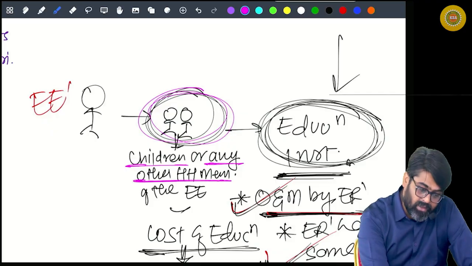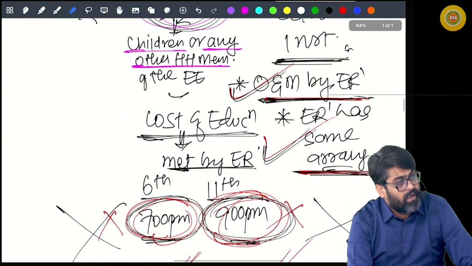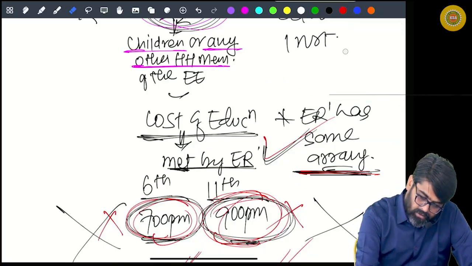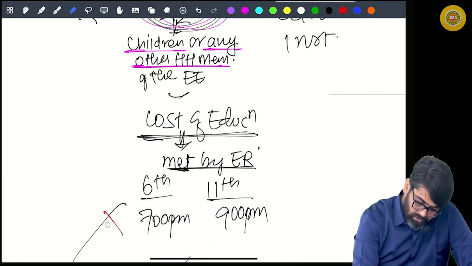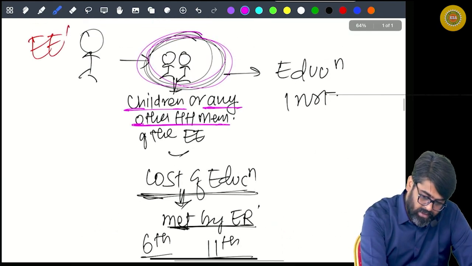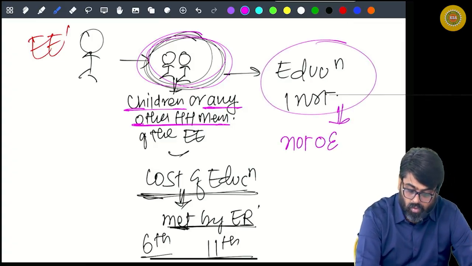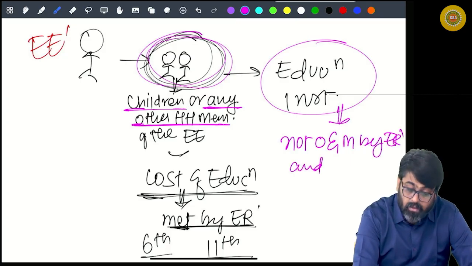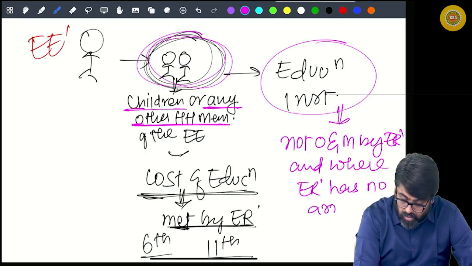Now they are getting education in an educational institution other than these two, meaning an educational institution not owned and maintained by the employer and where the employer has no arrangements.